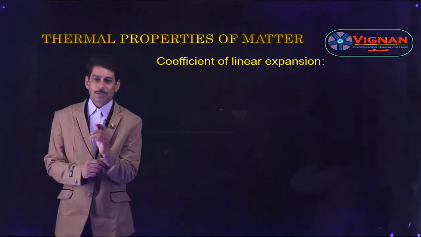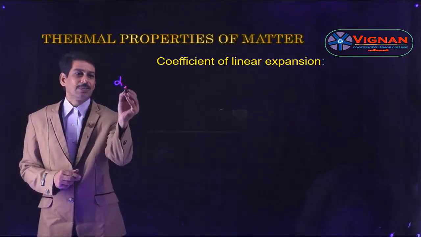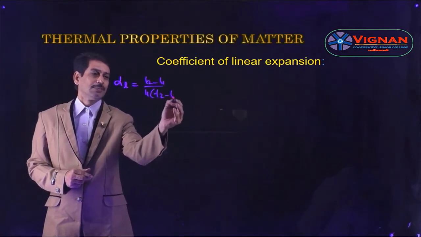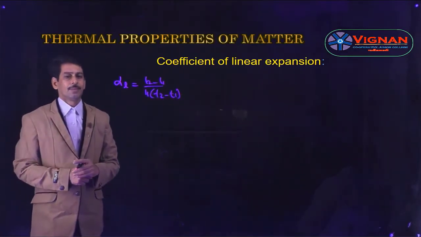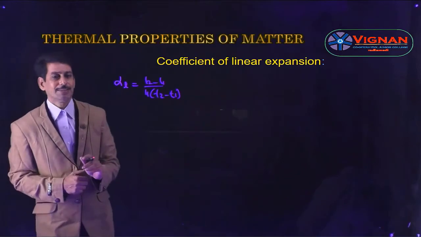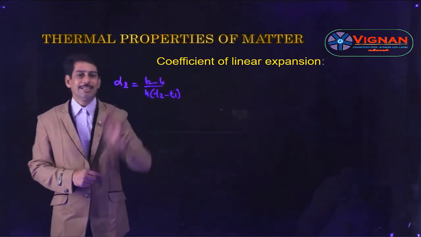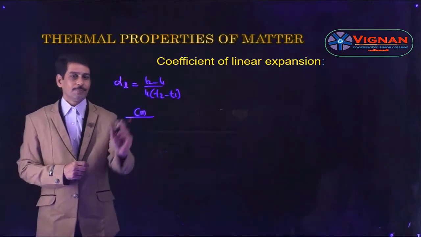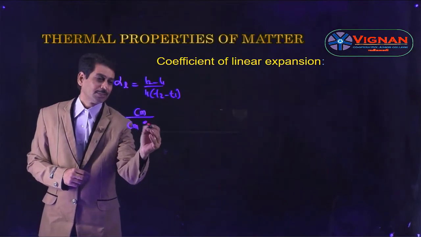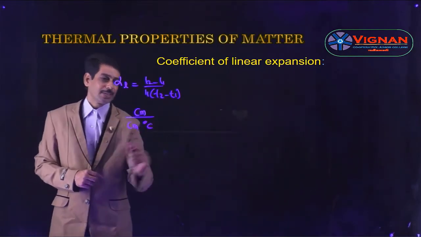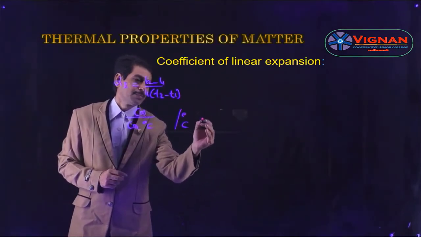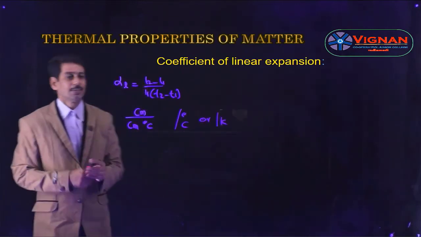So the coefficient of linear expansion, the formula is given as alpha L is equal to (L2 minus L1) by L1 into (T2 minus T1). So this is the formula for alpha L. Now we will see the units and dimension formula of alpha L. Let us consider the change in length, the unit is centimeter, and for length also it is centimeter, and for change in temperature it is degree centigrade. So centimeter gets cancelled, so we get the unit as per degree centigrade, or in MKS system it becomes per Kelvin. So this is the unit for alpha L.